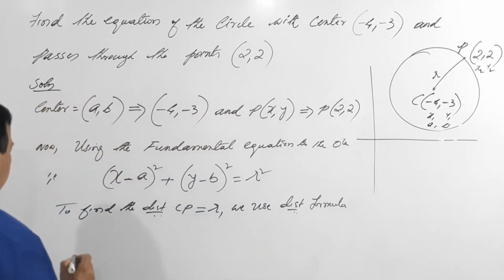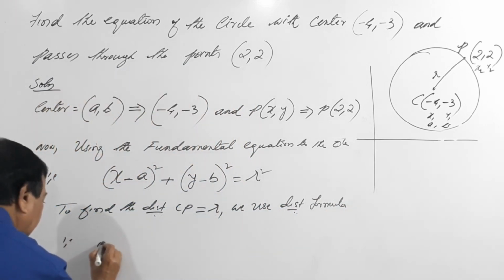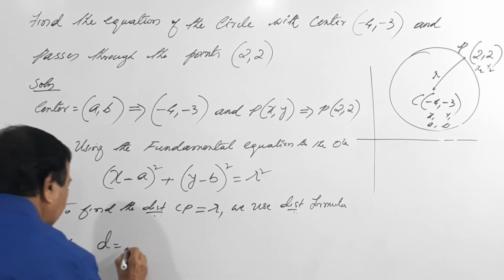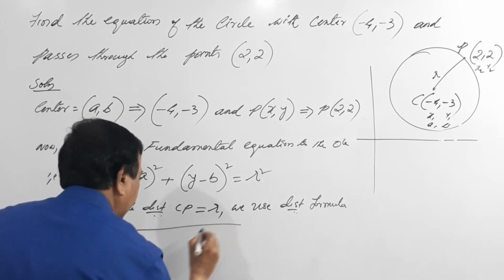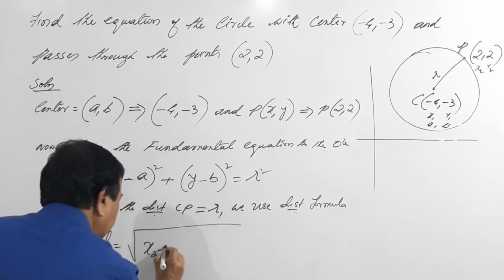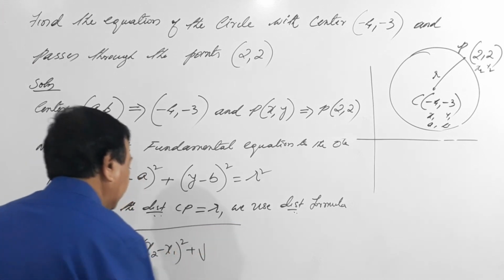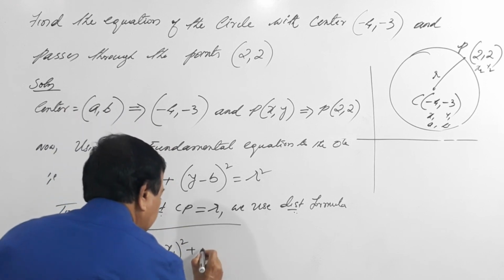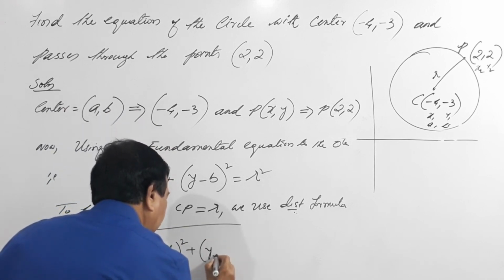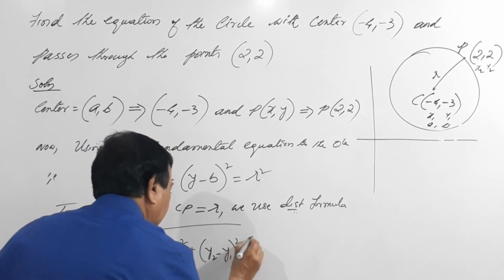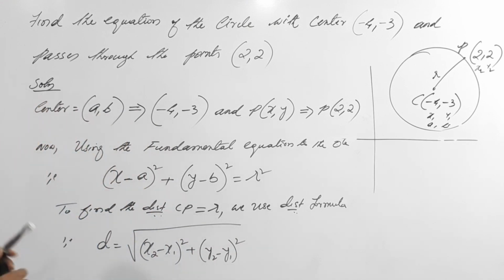That is, d equals the square root of x2 minus x1 the whole square plus y2 minus y1 the whole square. Done.